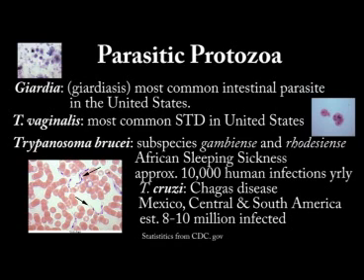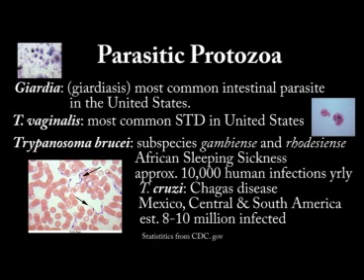Let's look at some epidemiological facts about the parasitic protozoa. Giardia lamblia, the causative agent of giardiasis, is the most common intestinal parasite in the United States. Trichomonas vaginalis is considered the most common sexually transmitted disease in the United States. Trypanosoma brucei, the subspecies gambiense and rhodesiense, are both the causative agents of African sleeping sickness, with gambiense being the most common. Approximately 10,000 human infections occur yearly due to African sleeping sickness.